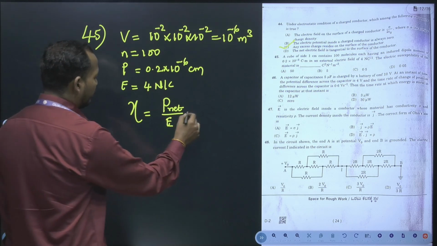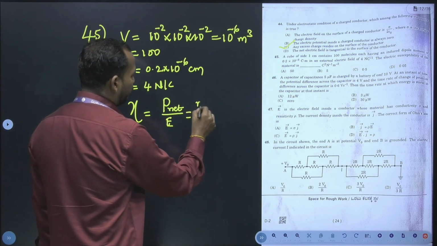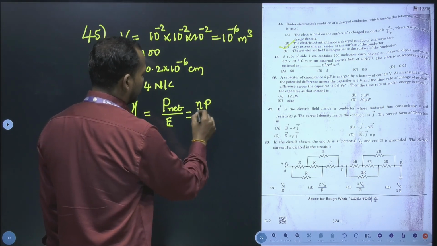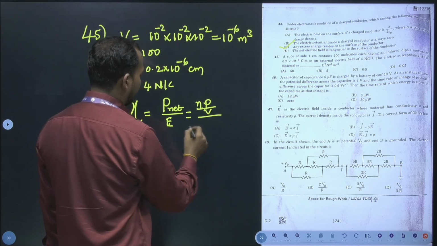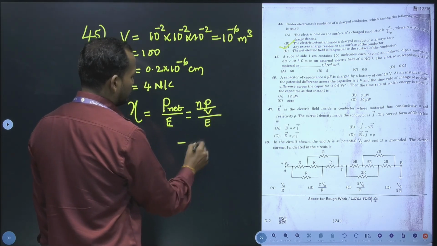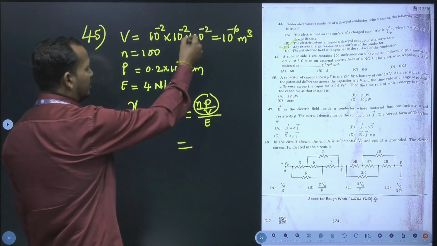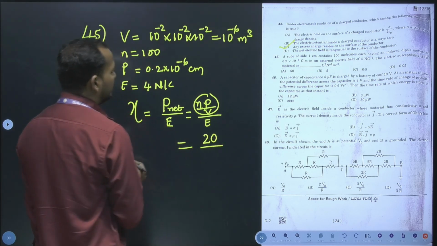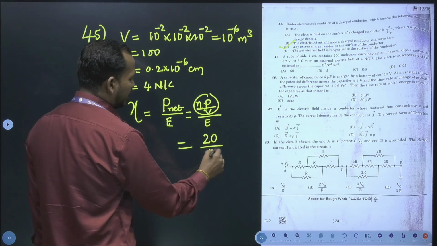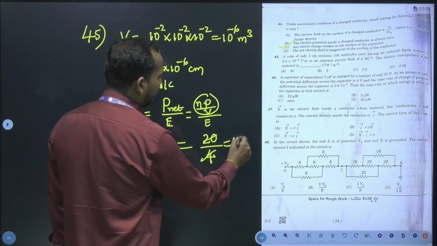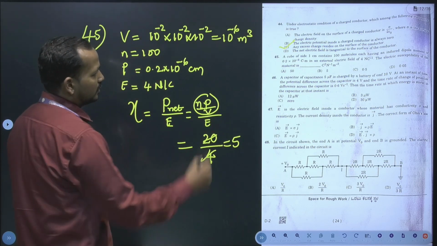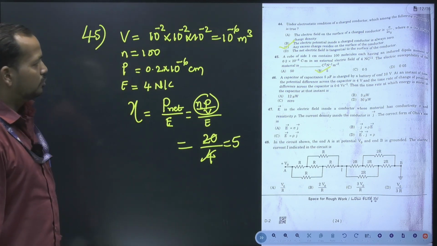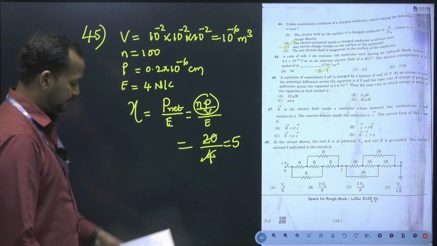So net dipole moment will be n times of individual dipole moment upon volume divided by electric field. So if you calculate this one, all data you have here, you are going to get 20, and the electric field will be 4, therefore which is equal to 5. So answer is B.